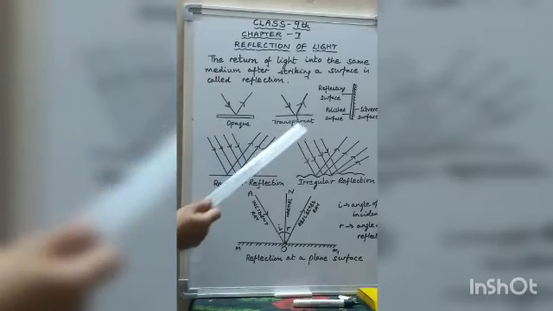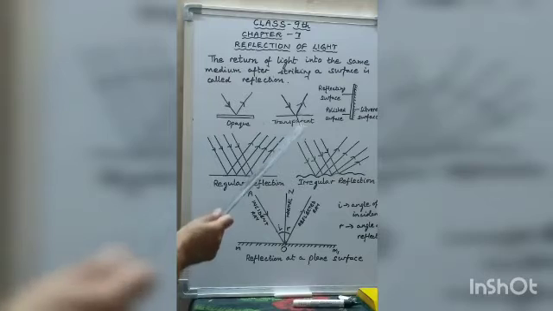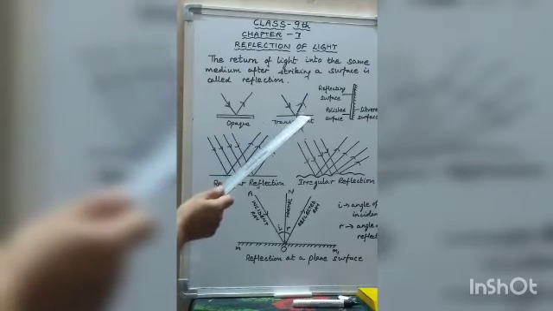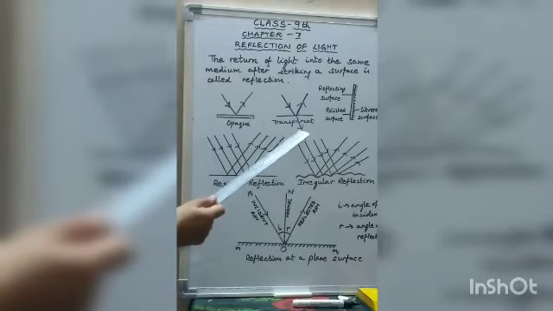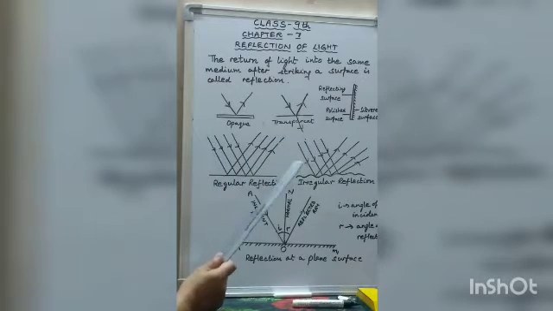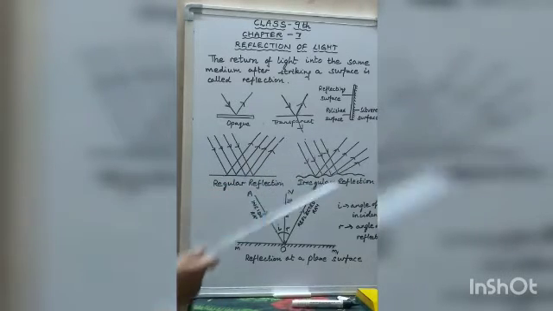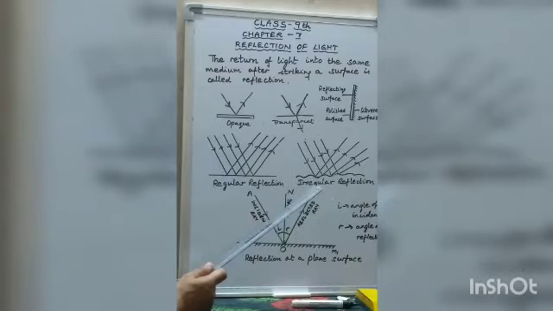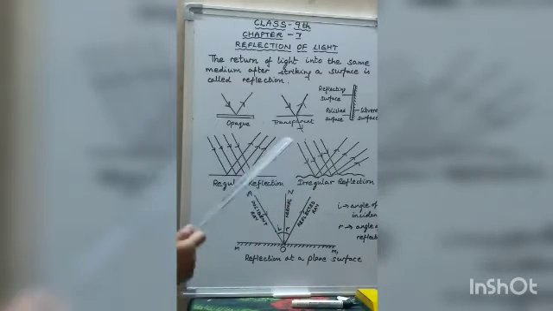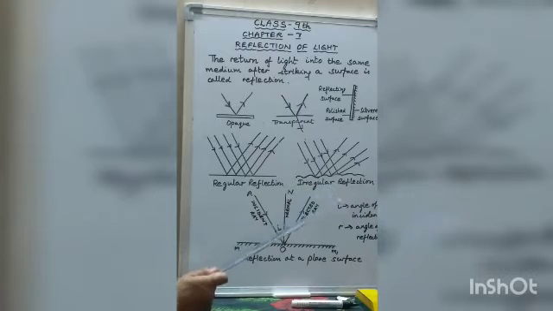And if the surface is transparent like glass, a part of it is absorbed and a part of it is transmitted also to the other medium. Now, it is reflection of light which enables us to see the different objects around us. You can see the objects around you because the light from them enters your eyes.